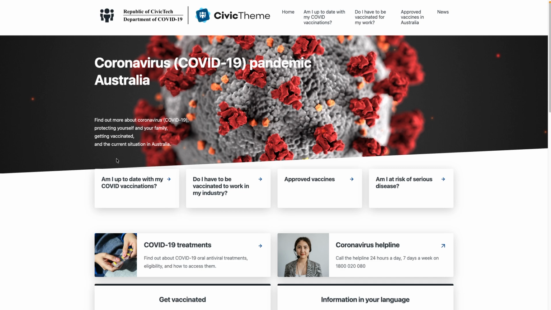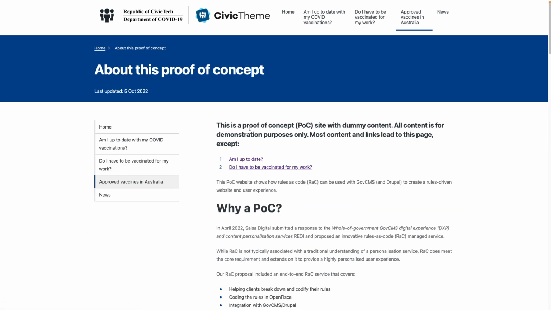proof of concept. This site has now been decommissioned. However, this demo provides an overview of its functionality. In this dummy website, we created a realistic looking homepage. However, the only active links are these 2 journey links, am I up to date with my COVID vaccinations, and do I have to be vaccinated to work in my industry? The other links all lead to the same page, which is actually some information about the proof of concept.